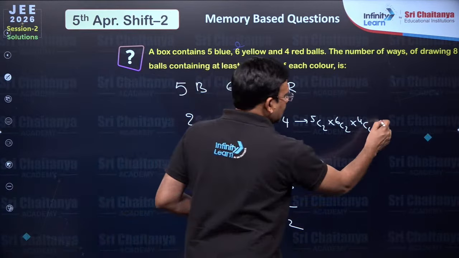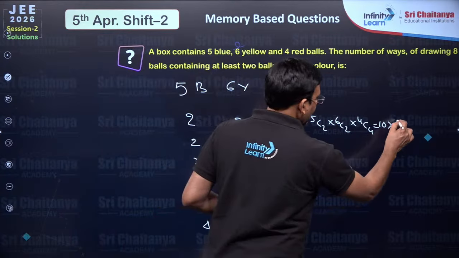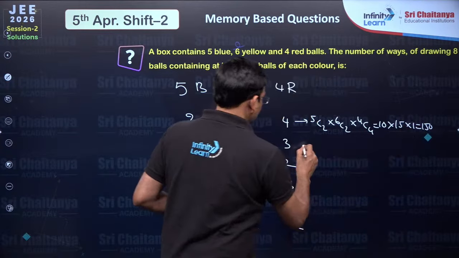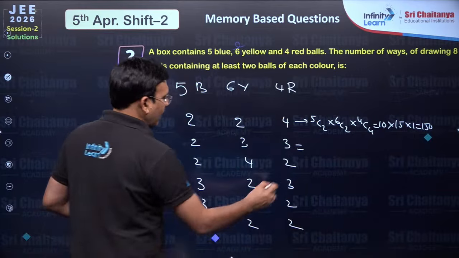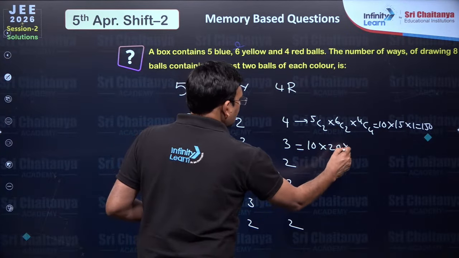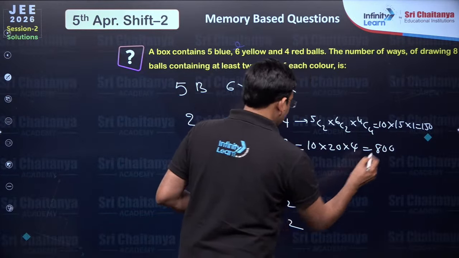5C2 is 10, 6C2 is 15, into 1, which is 150. Then 5C2 is 10, 6C3 is 20, 4C3 is 4, which is going to be 800.